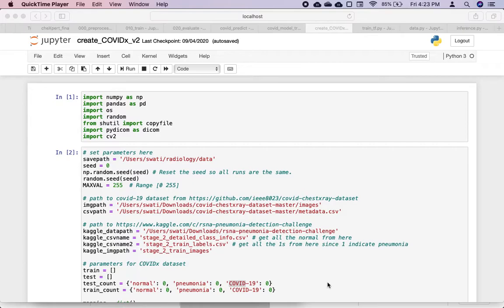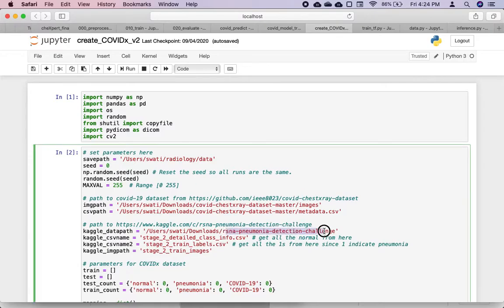Here I am building a model for prediction of COVID-19 using chest X-ray images of patients to predict the disease of COVID-19. I have used two data sets to build this model. The first one is the COVID chest X-ray data set, which is open sourced by Joseph Paul. The second is the RSNA pneumonia detection challenge, which is available on Kaggle.